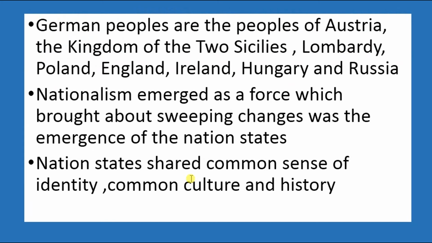So countries were divided into various small provinces, which were small kingdoms in those days. German people, people of Austria, Kingdom of Two Sicilies, Lombardy, England, Poland, Ireland, Hungary, Russia. So people were divided across the world, across the various states. When people are divided across races or across empires, nationalism emerged as a force which brought a sweeping change: the emergence of nation states.